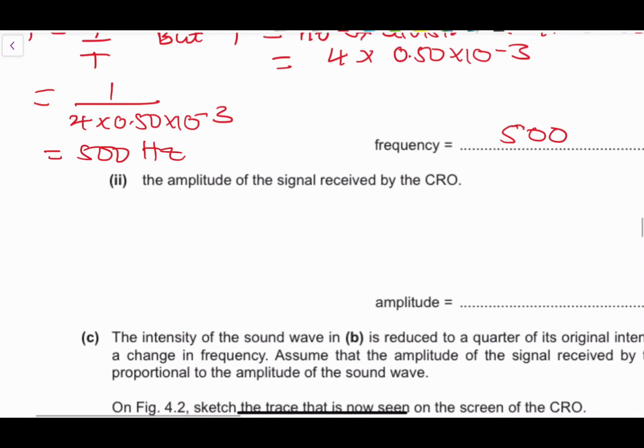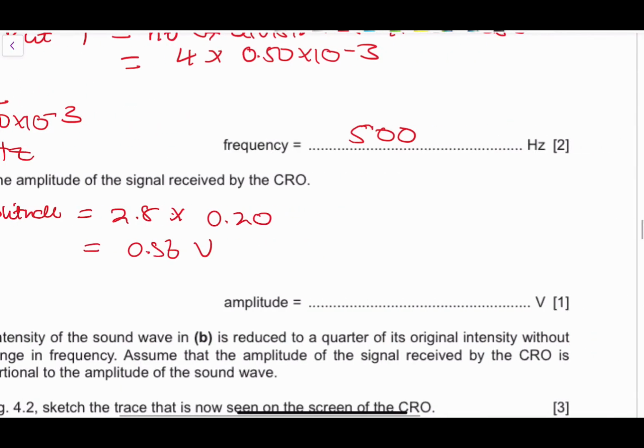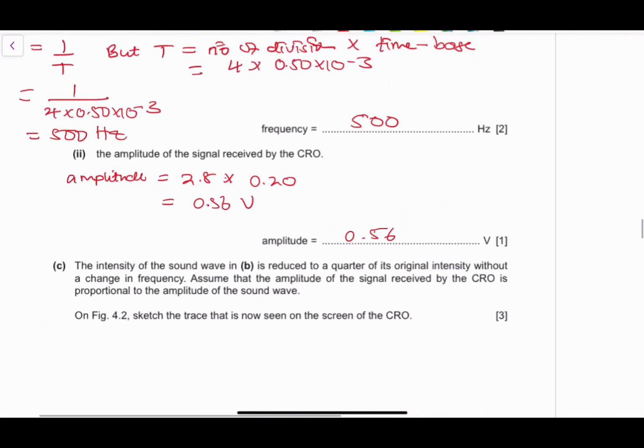So our amplitude is equivalent to 2.8 multiplied by 0.20. That gives us a total value of 0.56 volts, right? So it's 0.56, which is the value of our voltage. Whenever we talk of the amplitude of the signal, we have to look at the Y gain. What is the Y gain that we have? And we have to look at the voltage that we're given. Then we can find the amplitude that we want to find.